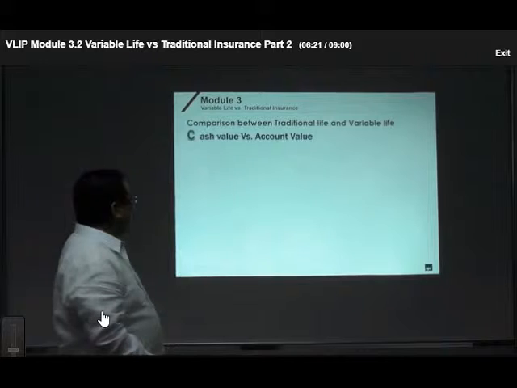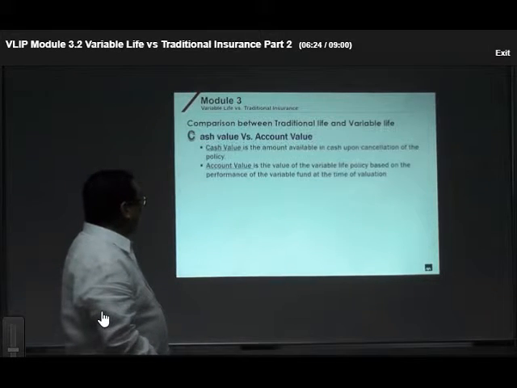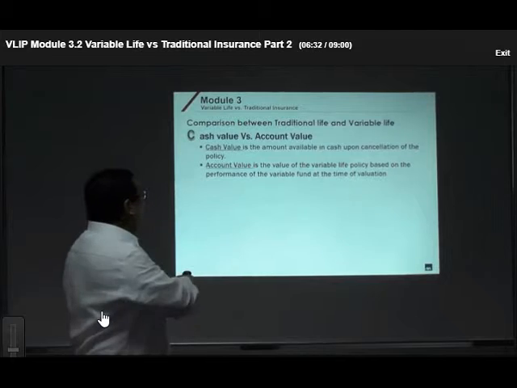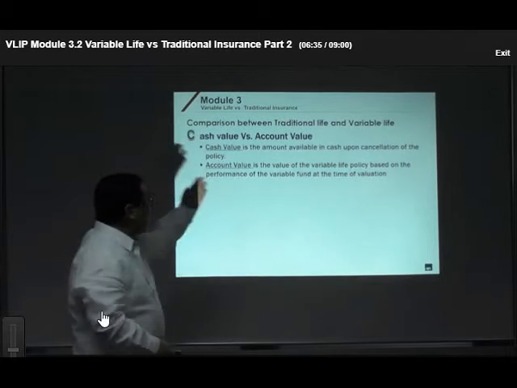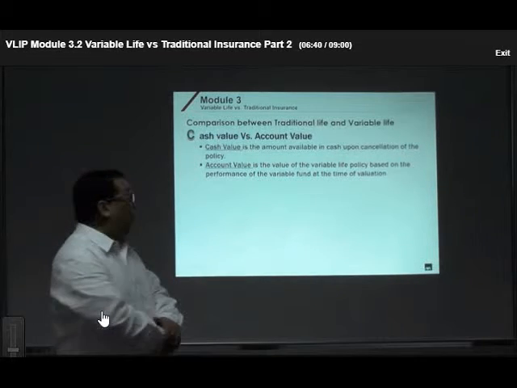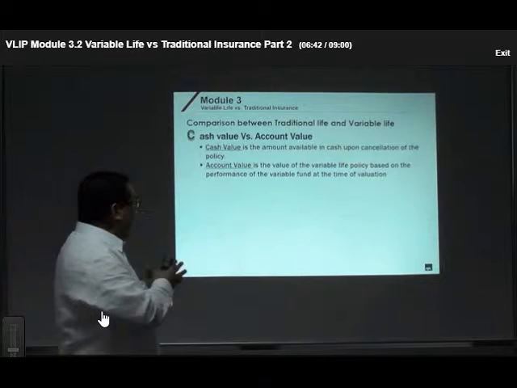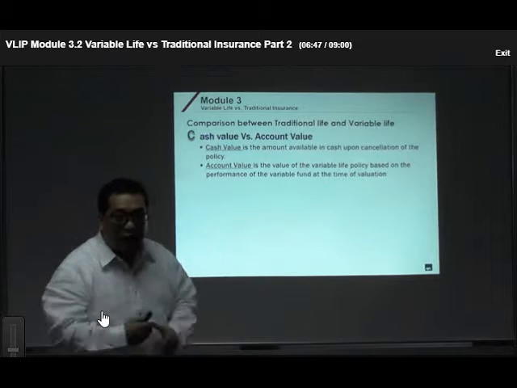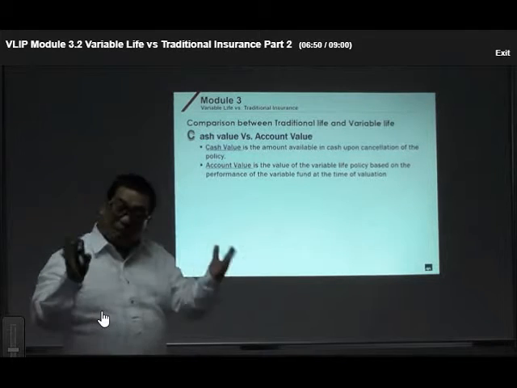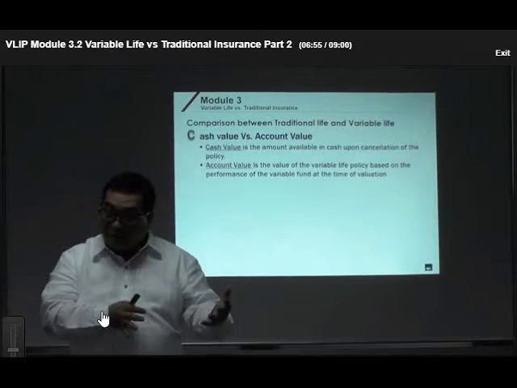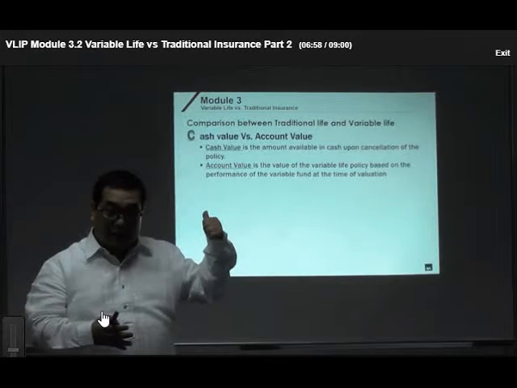Okay, another one. In traditional life insurance, cash value, this is the savings element. You learned that during your ALC, right? But in variable life, we no longer have cash value, but we have what we call account value of the policy. Cash value, we define it as the amount available in cash upon cancellation or surrender of the policy. This is the living benefit. You learned from your ALC that this is where you can borrow cash, you can borrow from cash value, etc. This is the living benefit.